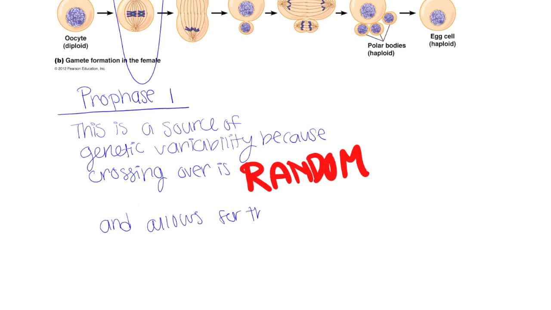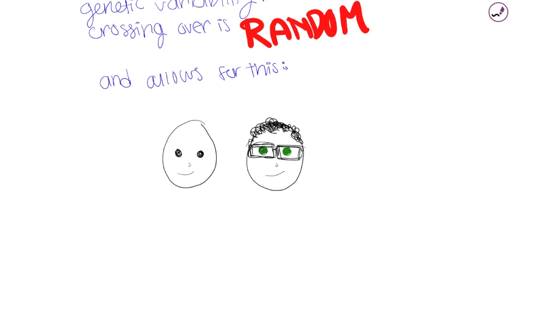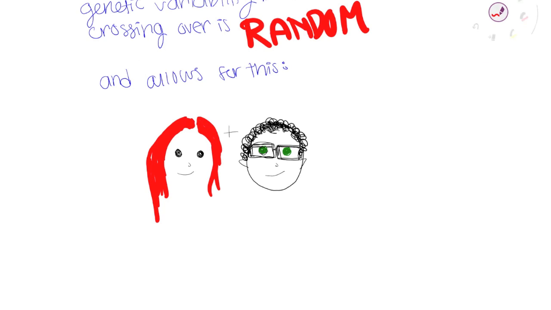Therefore, any genes can be passed on, and this allows for an example of two people, one with black eyes and one with green eyes. The green-eyed person has black hair and the black-eyed person has red hair.